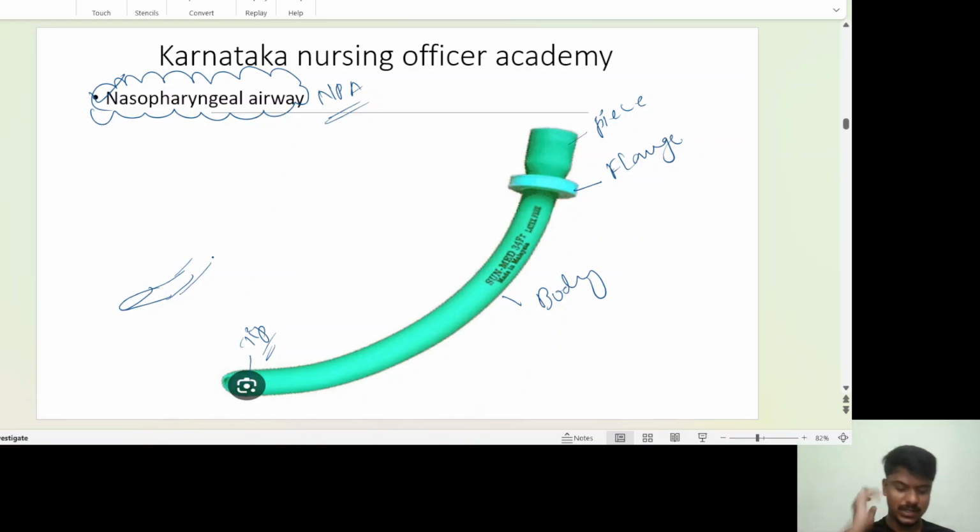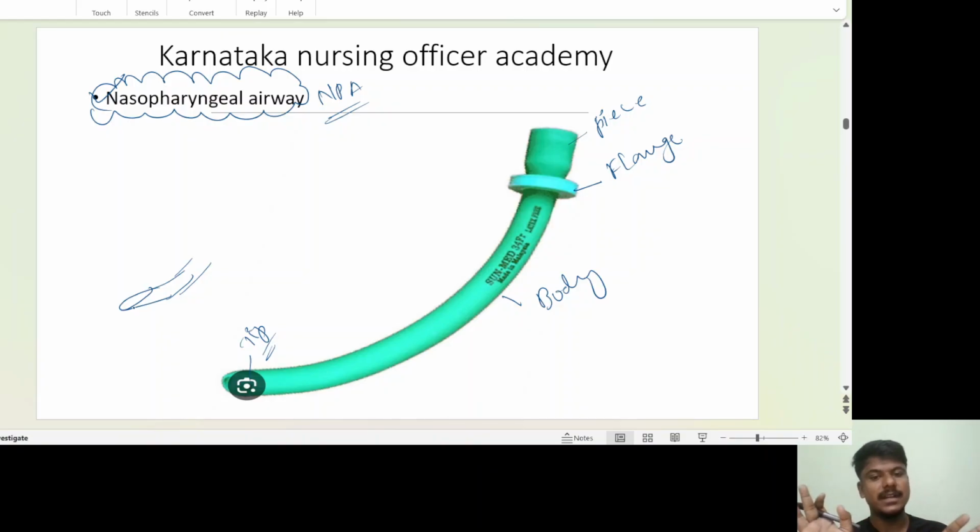If it were blunt, it wouldn't go inside, and advancing the tube would be very difficult. So they made a bevel with a slant and a curve, to facilitate the advancement of the nasopharyngeal airway.